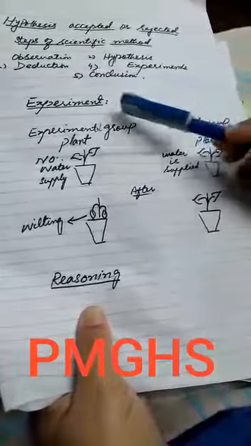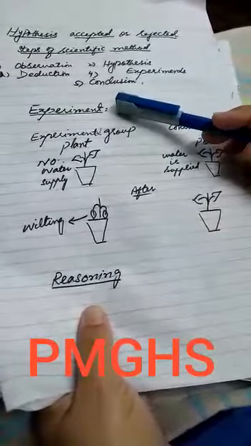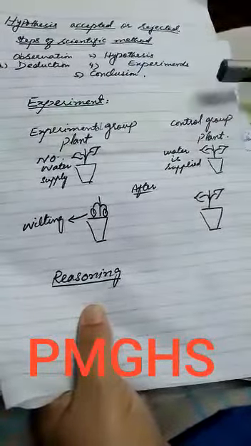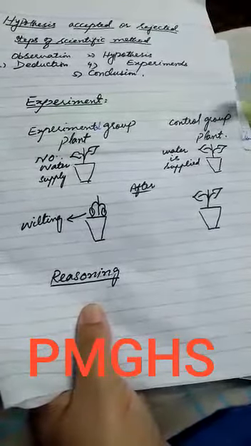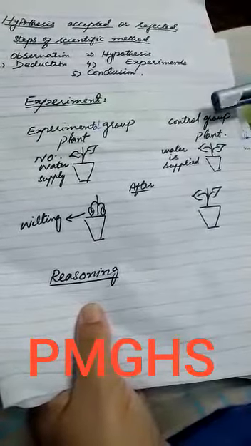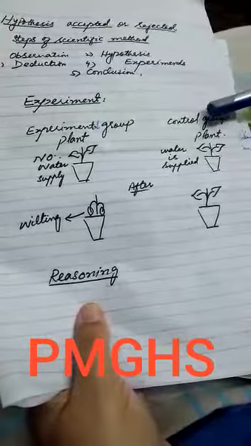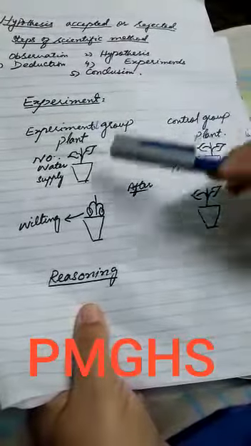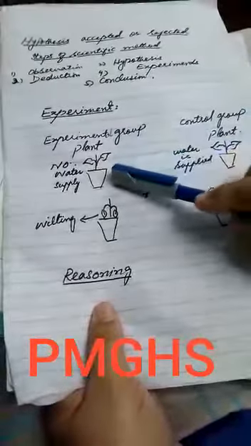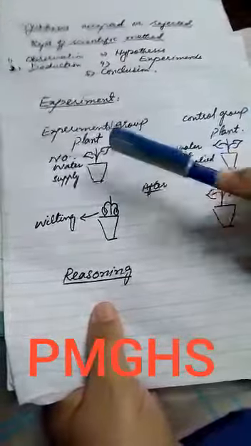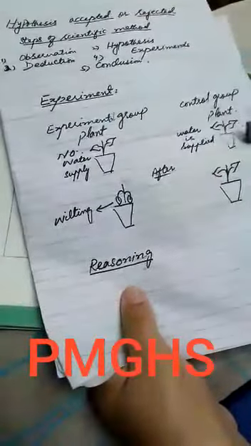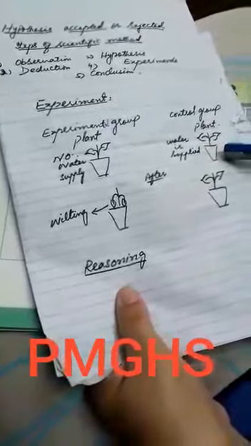For example, we perform an experiment on the importance of water, to see whether water is important for a plant or not. For this purpose, we make two groups, an experimental group and a control group. In the experimental group, the plant is not provided with water, and in the control group we provide the plant water.